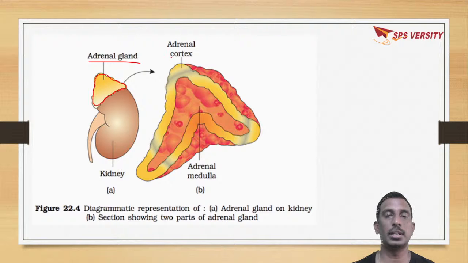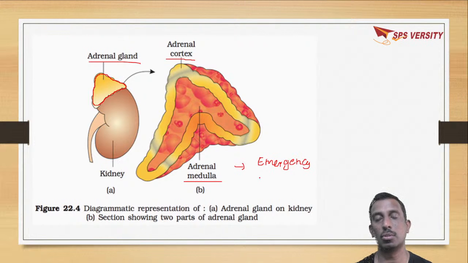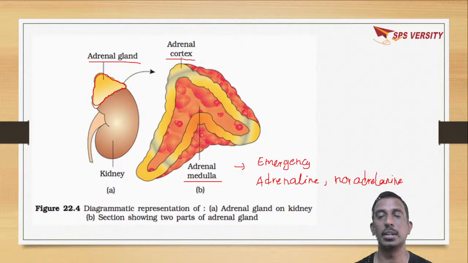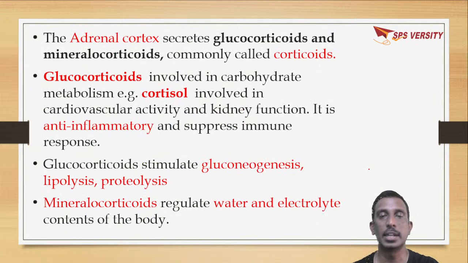So the outer surface is called adrenal cortex and the innermost part is called adrenal medulla. This adrenal medulla will secrete emergency hormones. Emergency hormones means adrenaline and noradrenaline. So there are two types of hormones, adrenaline and noradrenaline, which are called catecholamines combined, which are secreted during emergency conditions.